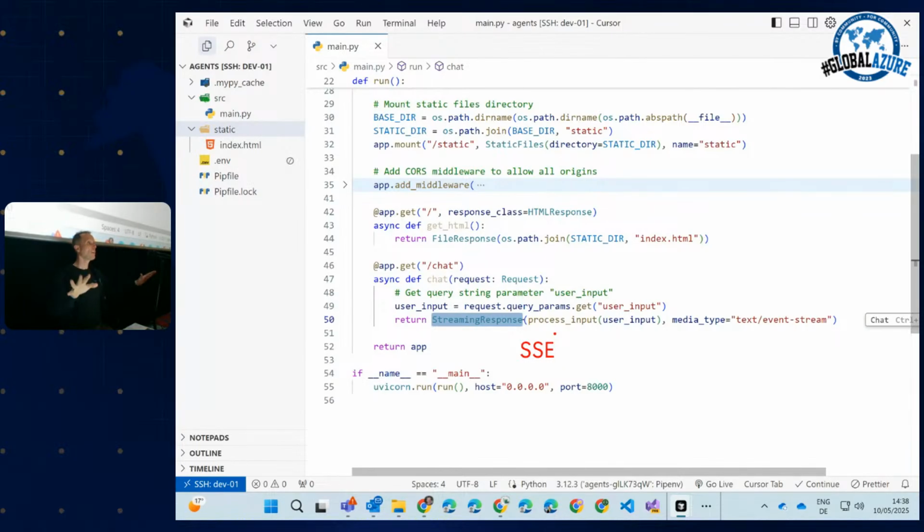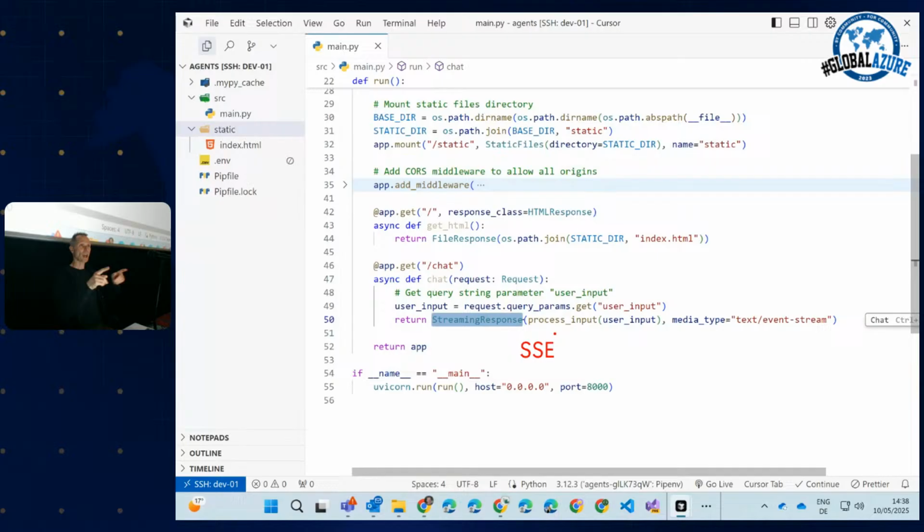Who does not know what server-sent events is? Okay, I would say a third of the people here, that is my homework to you. Look up server-sent events. It's cool. And it's super relevant when you build something with AI today.